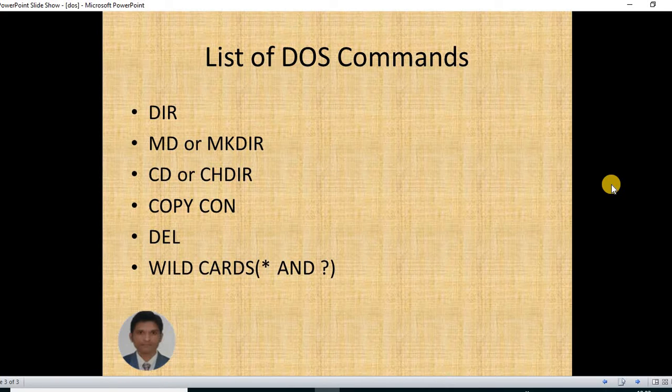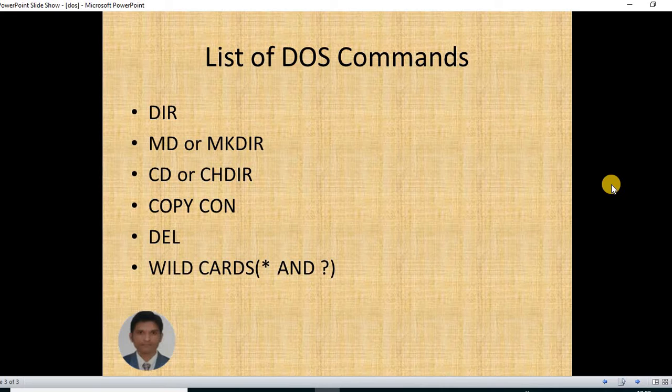Next is md or mkdir command. The md or mkdir command is used to make a directory. By using this command we can actually create the directory, the physical appearance of the directory in the computer's memory.